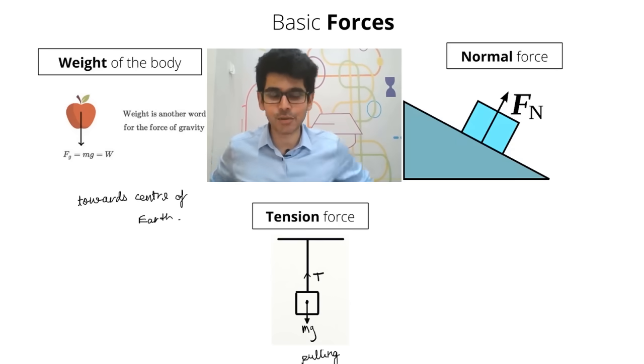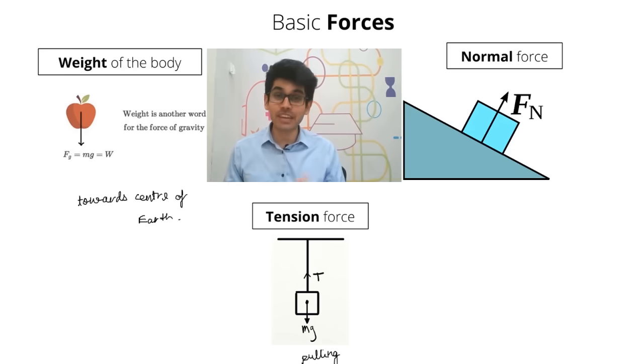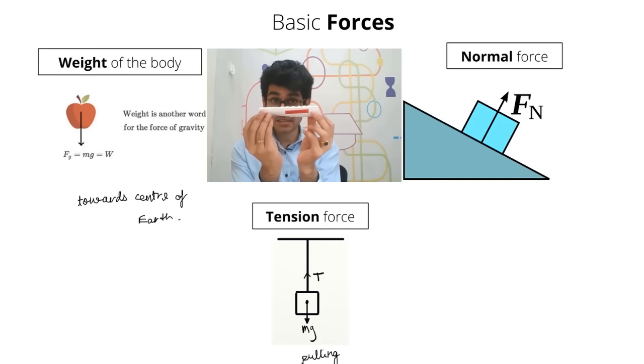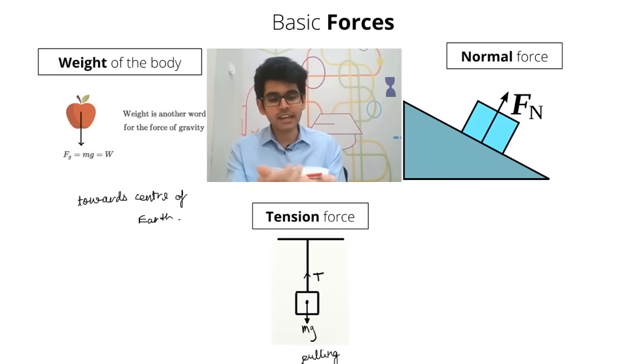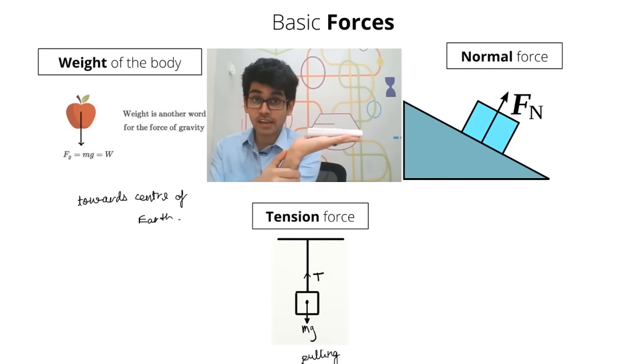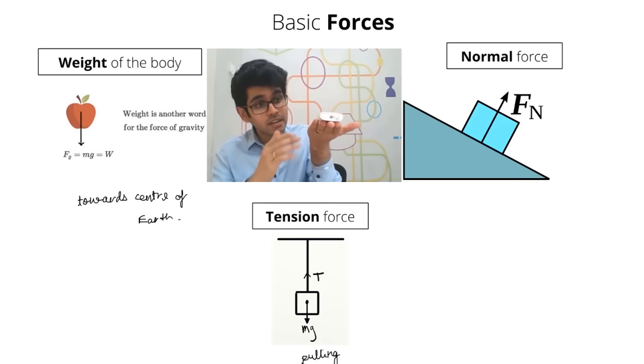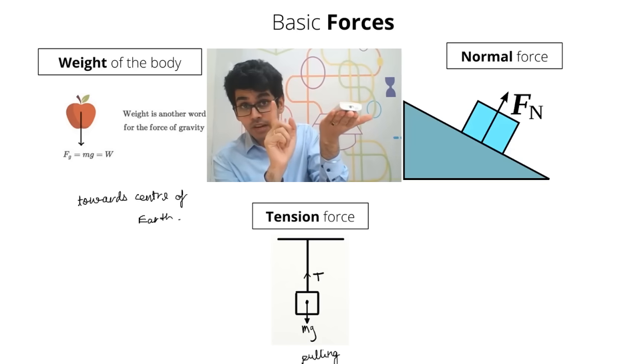Similarly, अब देखते हैं normal force. Now normal force, normally we don't talk about it. Nobody has usually told us about it, but still let's see what is a normal force. Now everybody knows that this object, if I just leave it, it will fall. But right now, when it is lying on my hand, please visualize the forces.